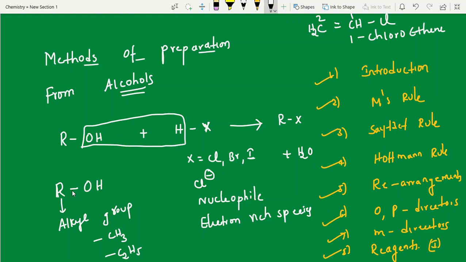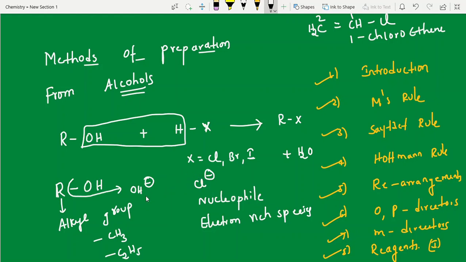Next important point is this bond. This bond belongs to both R and OH. Here OH is going like this, meaning it is taking the electron pair and going. Taking electrons means what is this? OH minus, right? So this OH minus is replaced by this Cl minus.